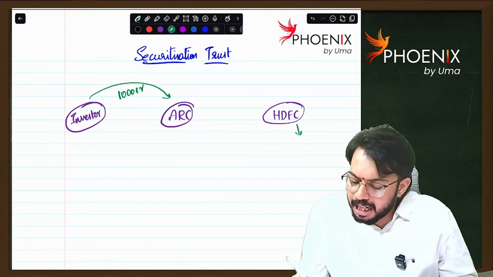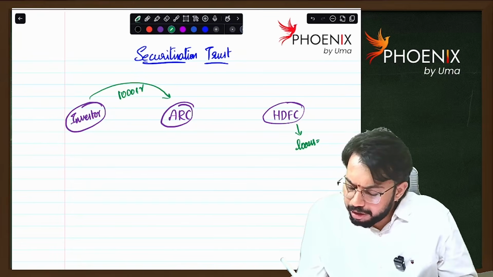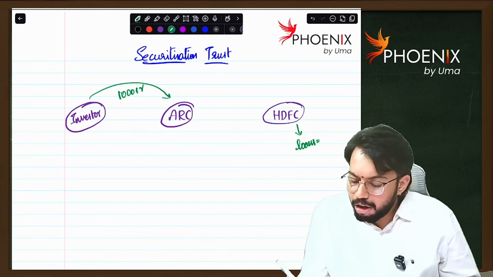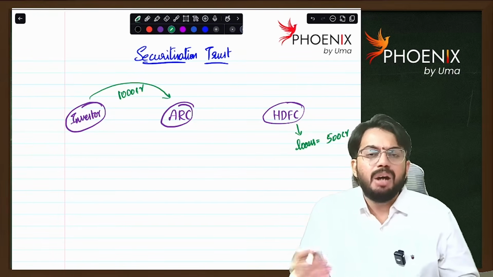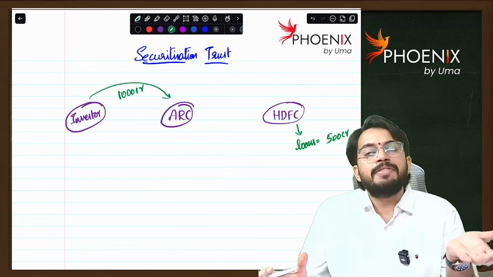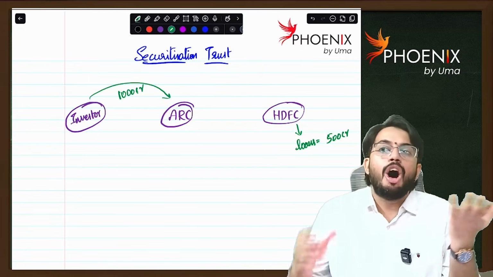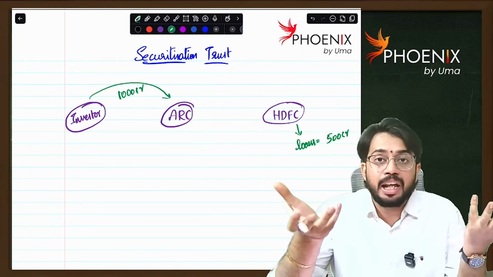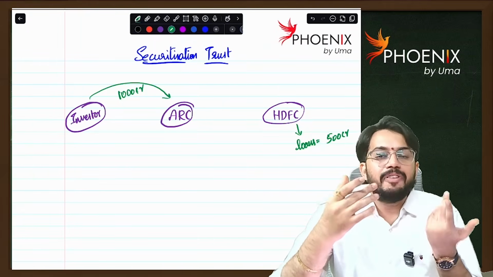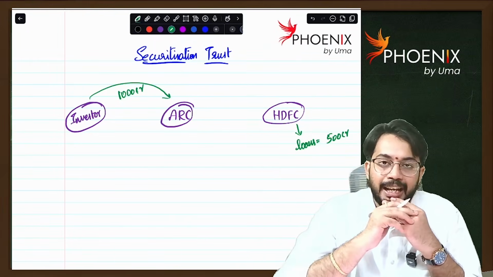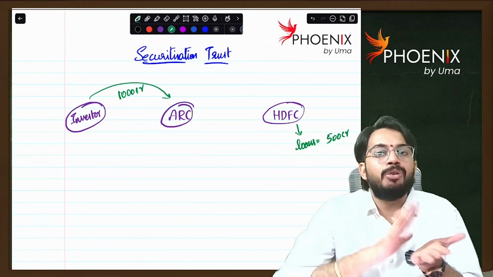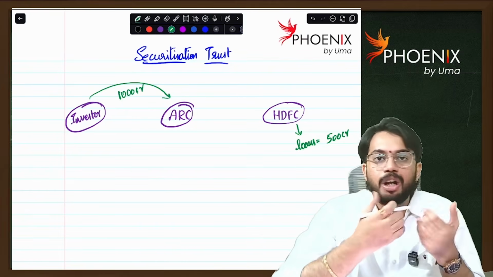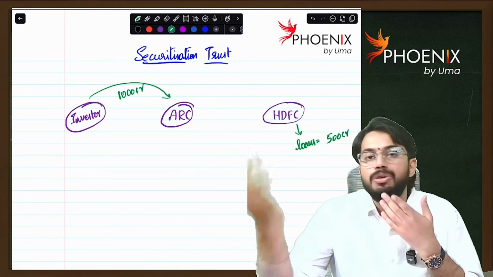Let's say HDFC gave loans of 500 crores. HDFC will get back these 500 crores after 15 years, 20 years. It takes a lot of time because repayment will be over 10, 15, 20 years. But HDFC right now wants liquidity. It wants cash so that it can issue fresh loans.